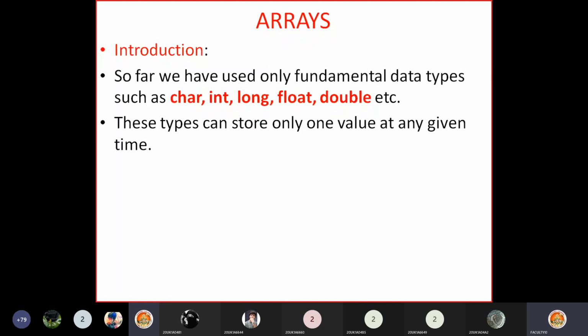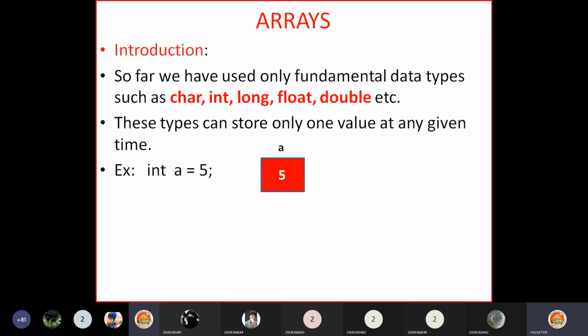If you declare a variable of type int, or a variable of type float, memory will be allocated and we can store only one value at any given point of time. Consider an example where I declare a variable called a with the data type int, and I assign the value 5 to a. When we initialize the variable this way, first the memory is allocated for a, the value 5 is stored, and this memory location is identified by the compiler with the name a.